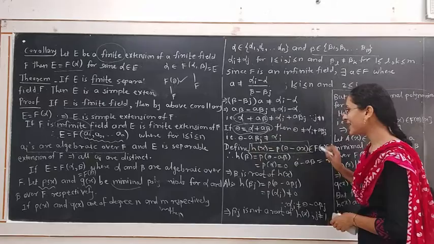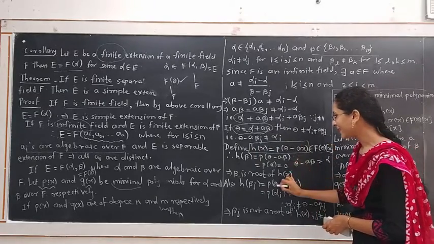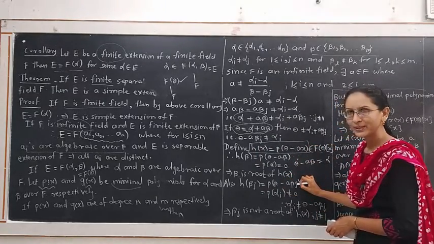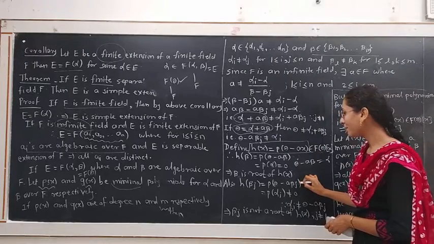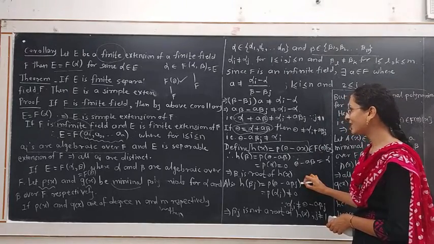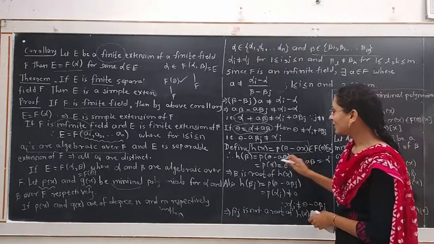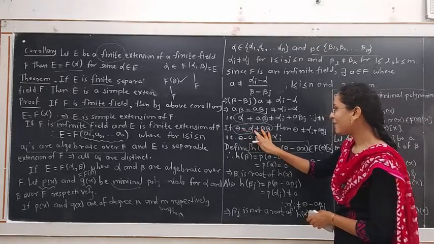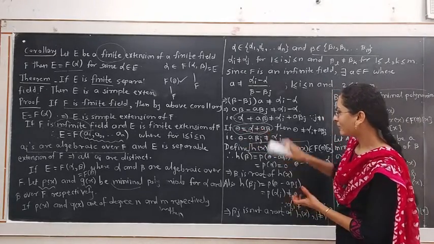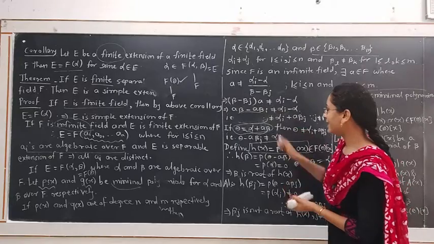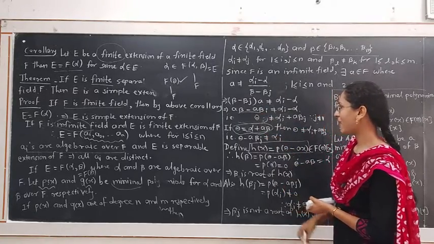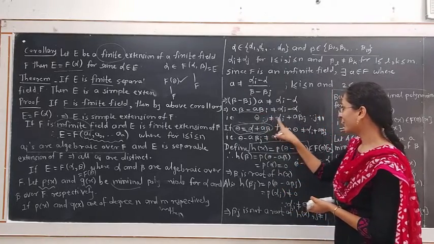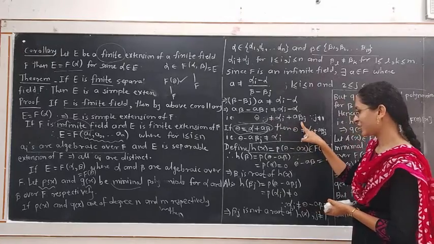We get P(theta minus A beta j). But what is theta minus A beta j? We have used theta is equal to alpha plus A beta. If we put this value here, what do we get? Theta minus A beta j is not equal to alpha i.